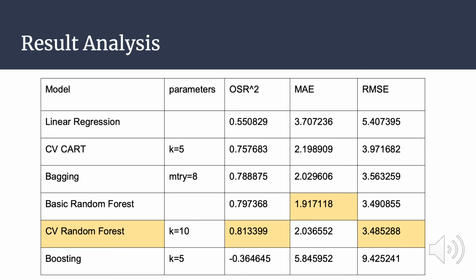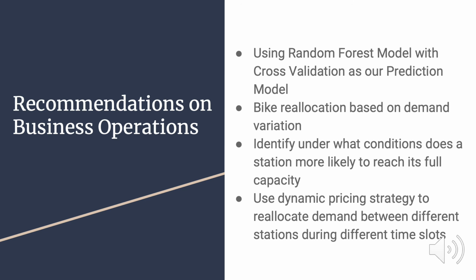From the results of all models, we can see that the best OSR squared and RMSE are from the cross-validation random forest model, but the best MAE is from the basic random forest model. For some reason, the boosting model gives us a negative OSR squared. It might indicate a sign of overfitting, so we do not consider boosting at this point. Based on the results, we choose random forest with cross-validation to be our prediction model.